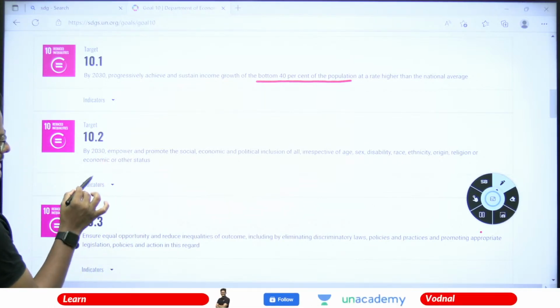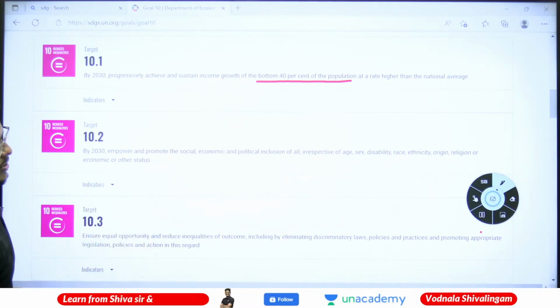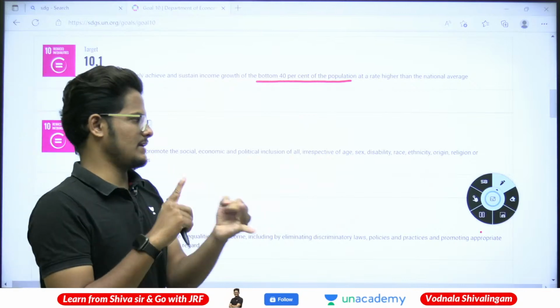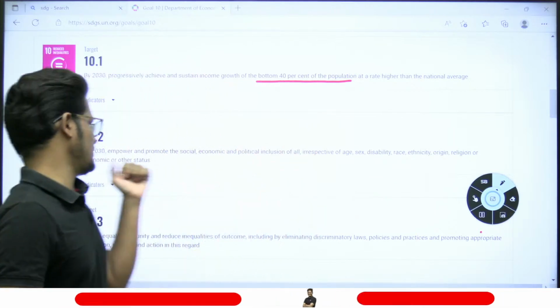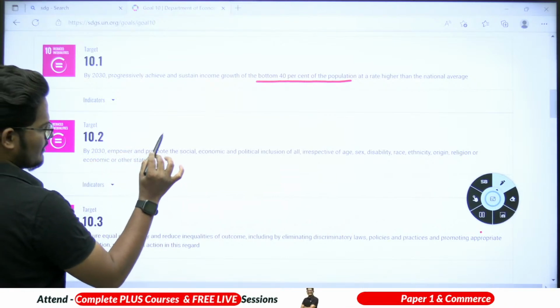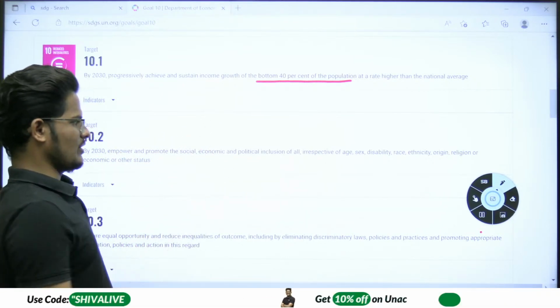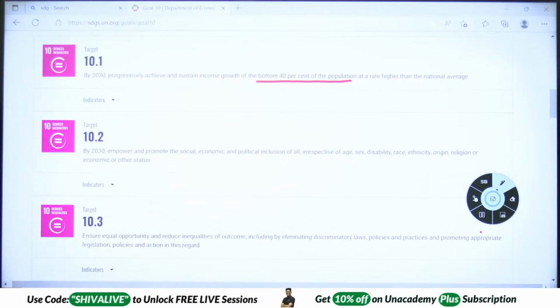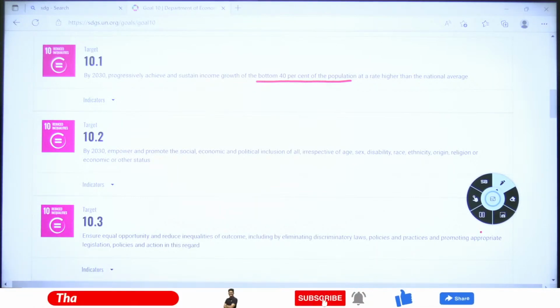And by 2030, empower and promote the social, economic and political inclusion of all, irrespective of age, sex, disability, race, ethnicity, origin, religion, everything. All the people have to be empowered and promoted socially, economically, politically. We need to include everyone irrespective of this discrimination.